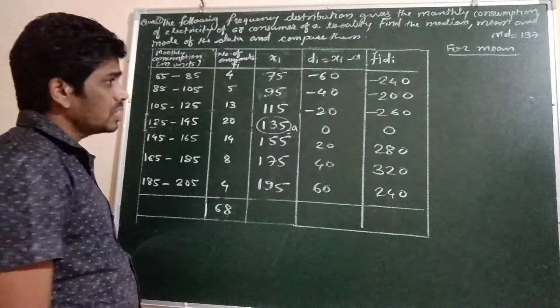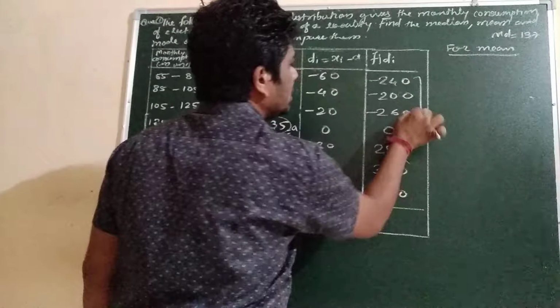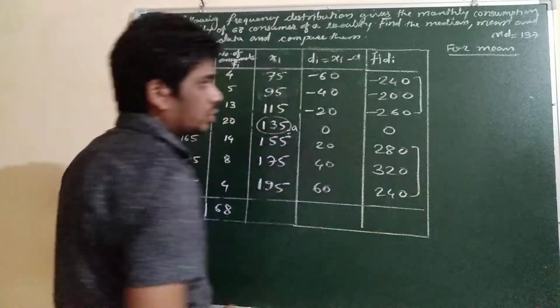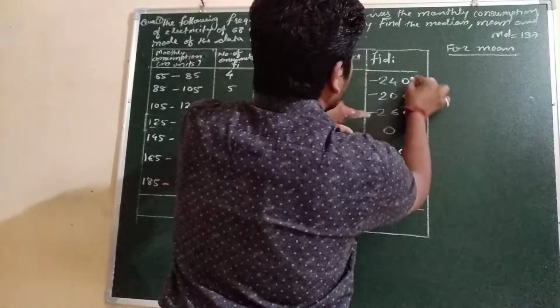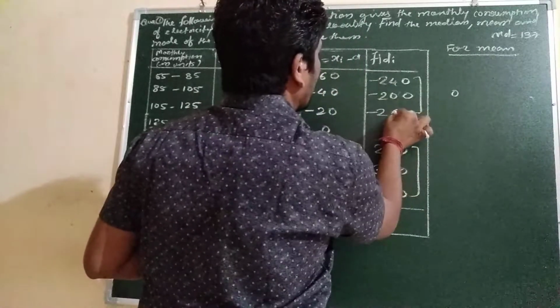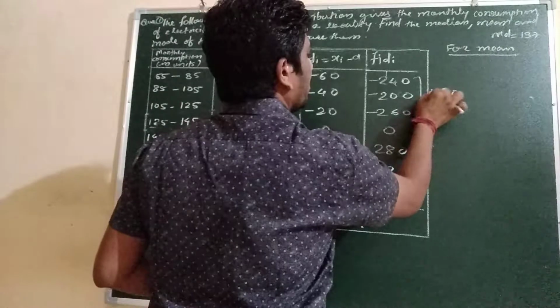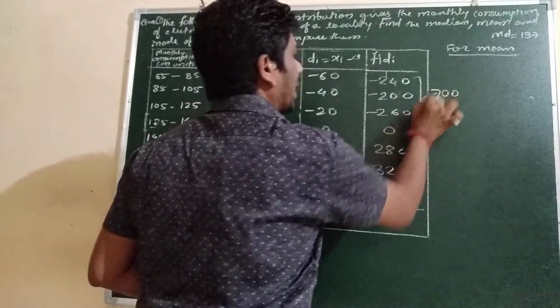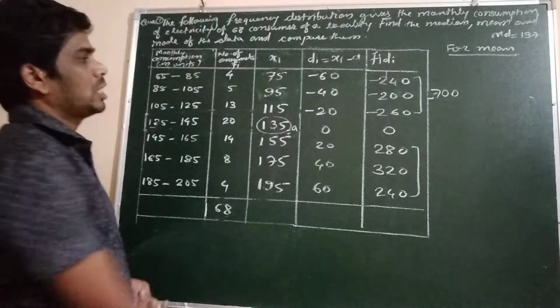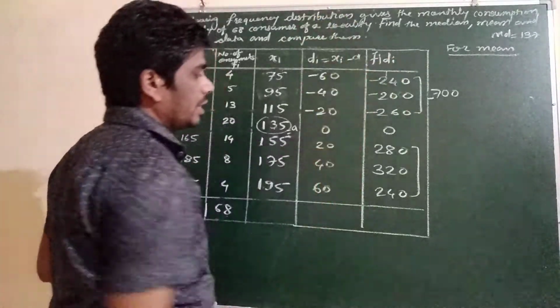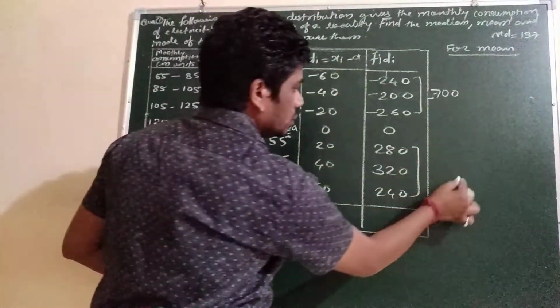Okay. Now we have to add this negative term, and this we have to add as the positive term. So the sum we will get here 0. This 4 plus 6 is 10, 0 carry over 1. This will be 7, means minus 700. We got here minus 700. Okay, 6 plus 4 is 10, 700 minus 700, here we will get 0.